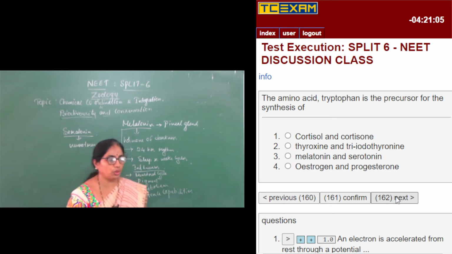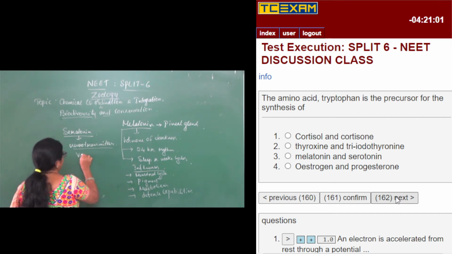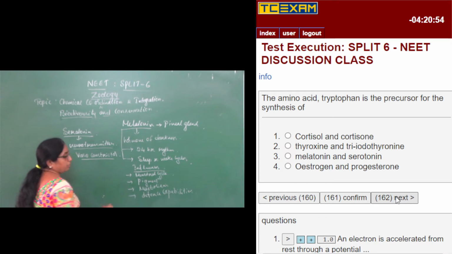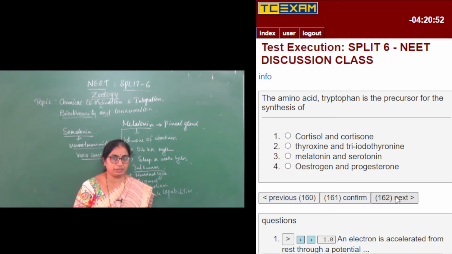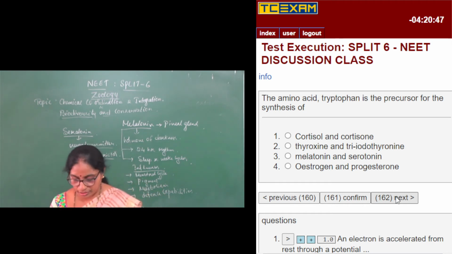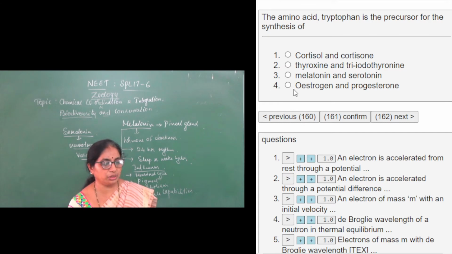The endings of the axon secrete these chemicals, which are called neurotransmitters. Serotonin is also a vasoconstrictor, that is, it brings about the constriction of the blood vessels, hence called a vasoconstrictor. So therefore, the answer is melatonin and serotonin. You can use your common sense to answer this question. There is nothing more to explore about it.